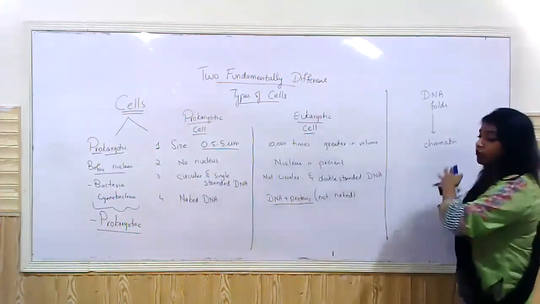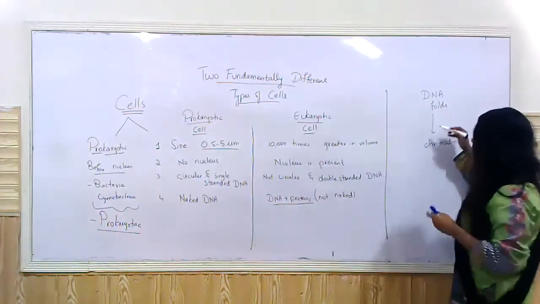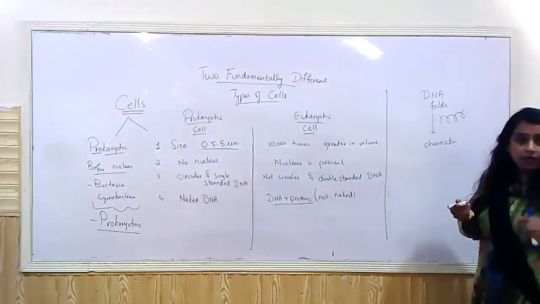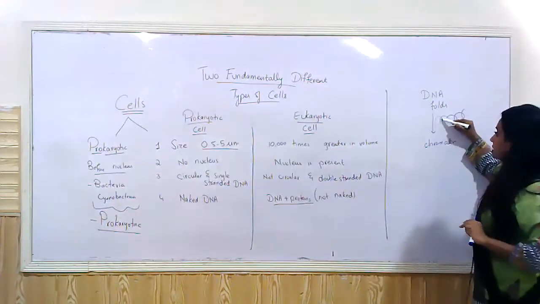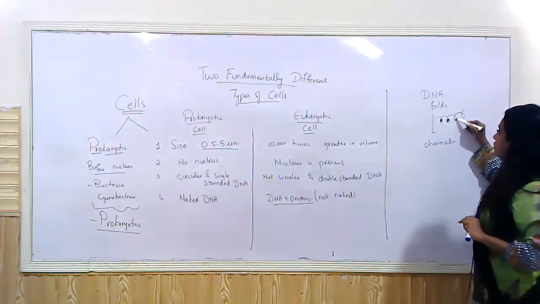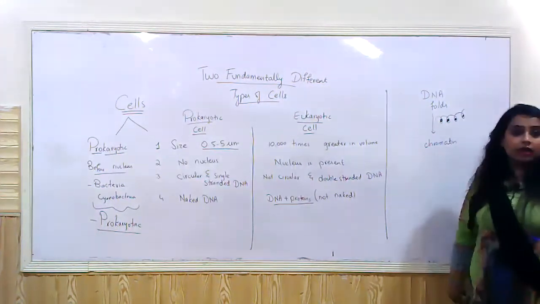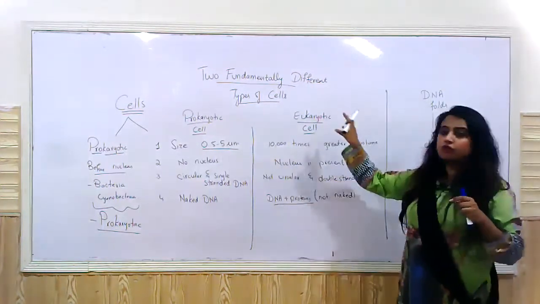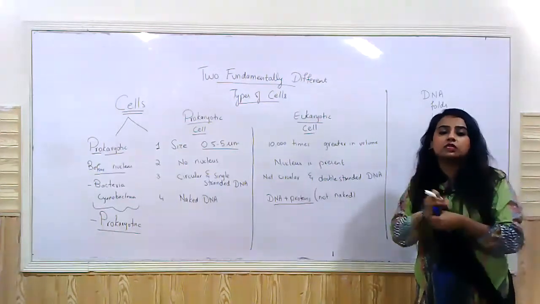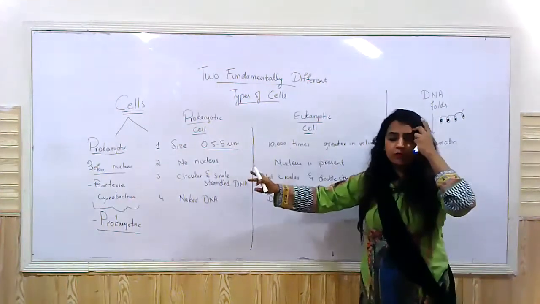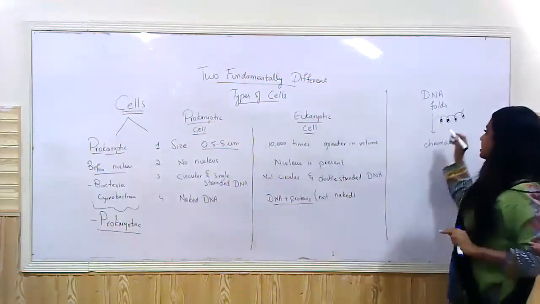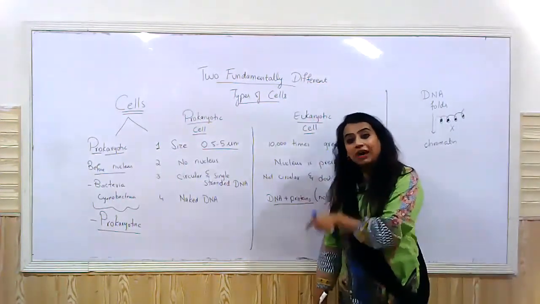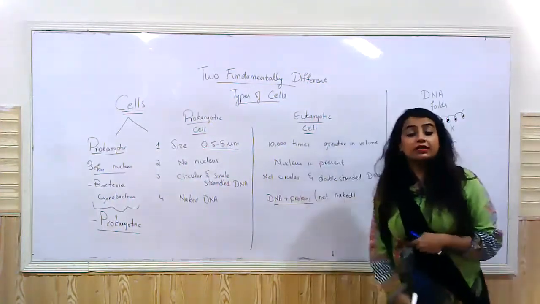Similarly, the DNA is being folded, it's being fixed into a tiny space, the nucleus, right? When it is being folded, nature has made those folds very regular. And in those folds, protein molecules are fixed. But this happens only in the case of eukaryotic cells, because the DNA has to be fixed in the nucleus, right? In the case of the prokaryotic cell, no nucleus. Hence, this is not needed. Because the DNA is folded without proteins, it is called naked DNA, right?